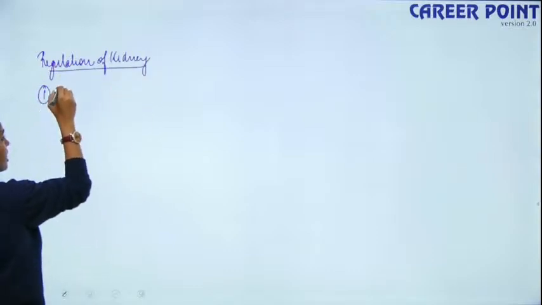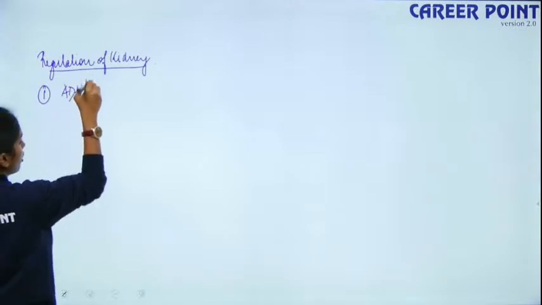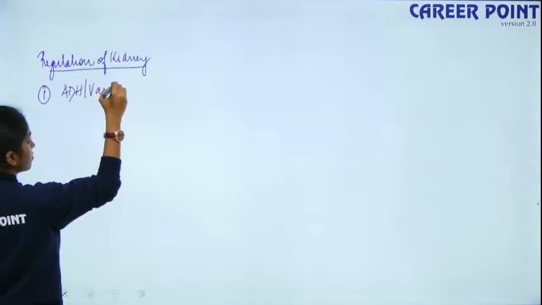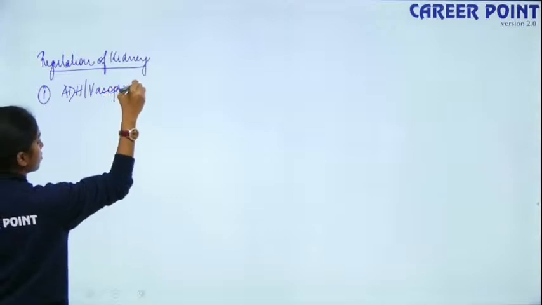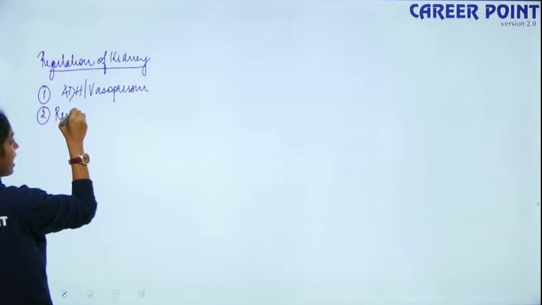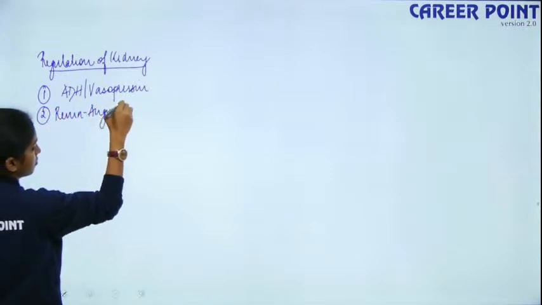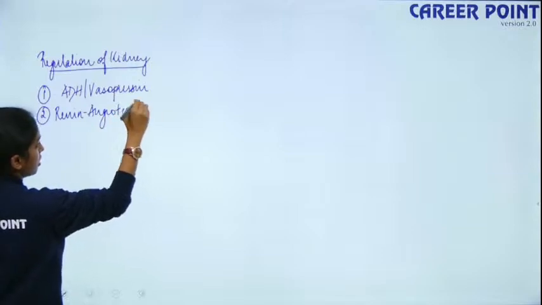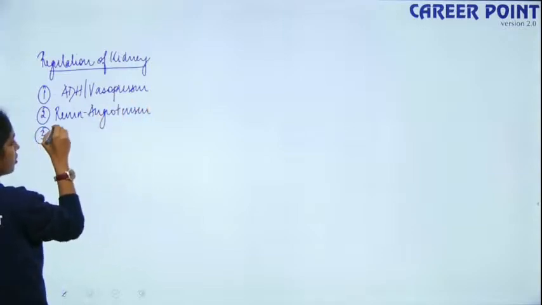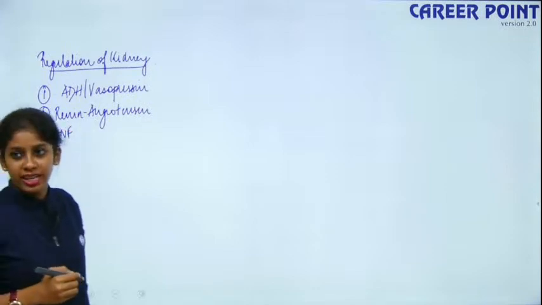The first regulation is by your ADH or vasopressin. The second one is your renin-angiotensin mechanism. And the third one is your ANF mechanism. So all of these regulate your kidney function.